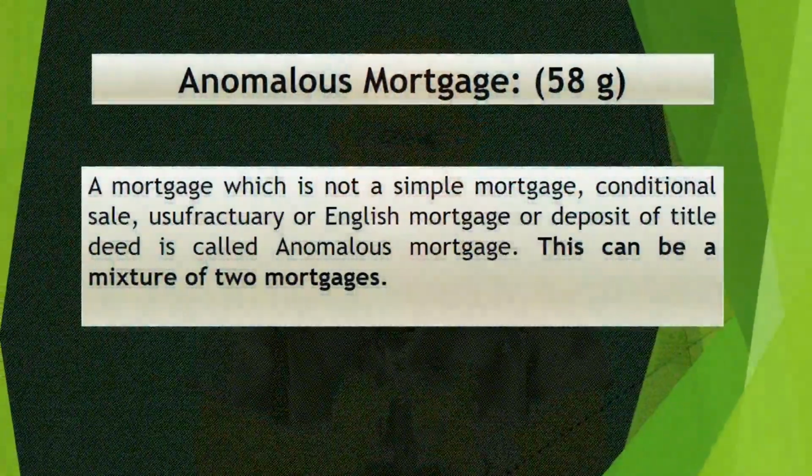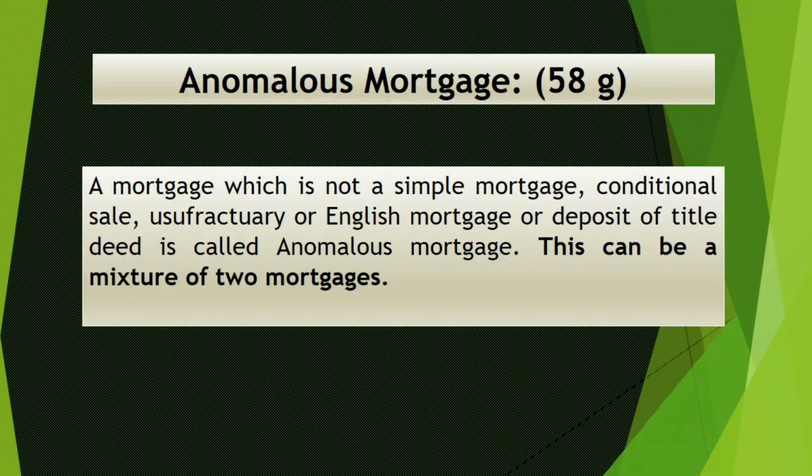We will now discuss the last one, the sixth one, anomalous mortgage. Anomalous mortgage is actually a mortgage which doesn't have the characteristics of the other five. It can be a mixture of two mortgages also.